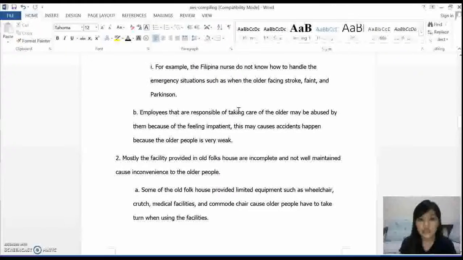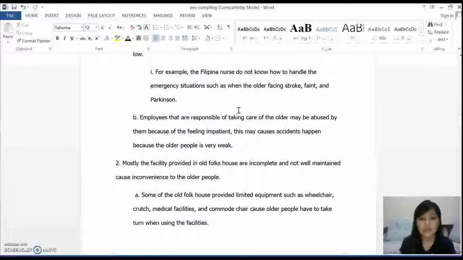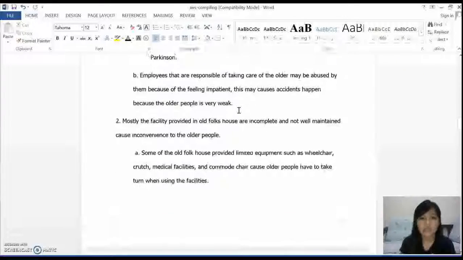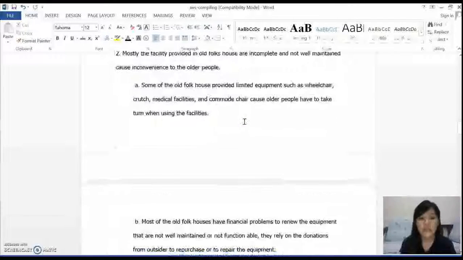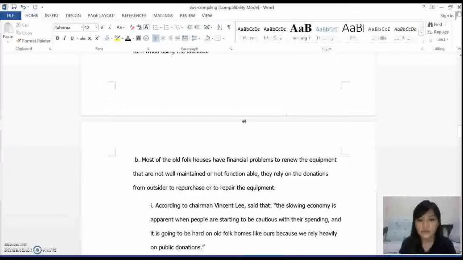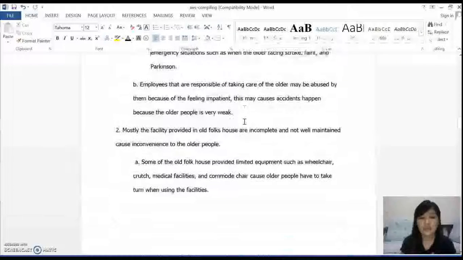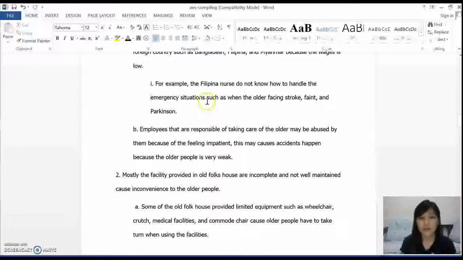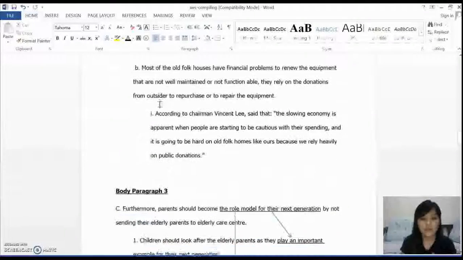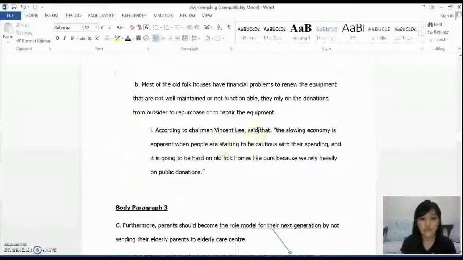And the second supporting point is that Oxford House provides limited equipment, and Oxford House is mostly facing financial problems. They may rely on donations from outsiders, and the supporting points for the second paragraph are examples and a citation from the news.